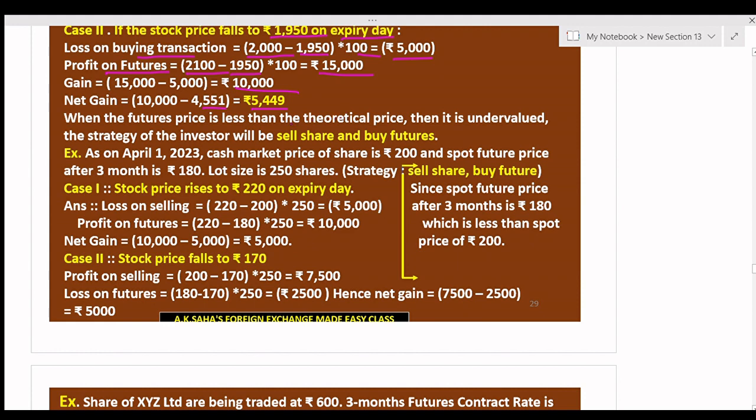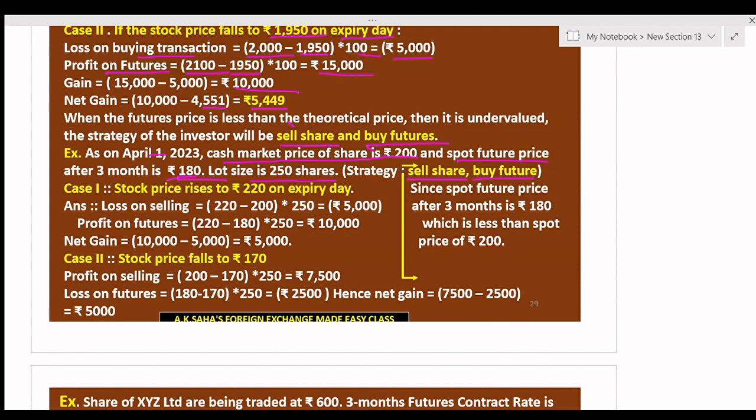The strategy of the investor will be to sell share and buy future in the undervalued case, and in the overvalued case, buy share and sell future. Now, as on April 1, 2023, the cash market price of the share is rupees 200 and the spot future price after 3 months is rupees 180. Lot size is 250 shares. Strategy will be sell share and buy future.